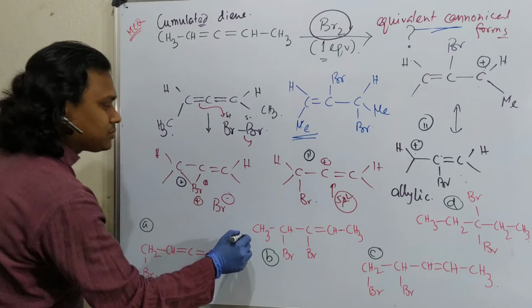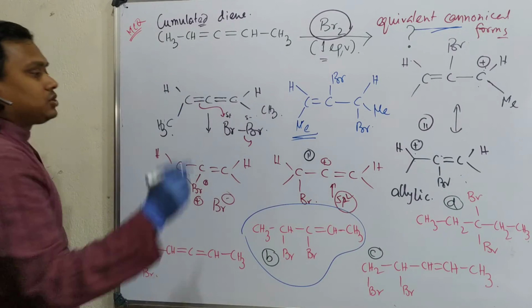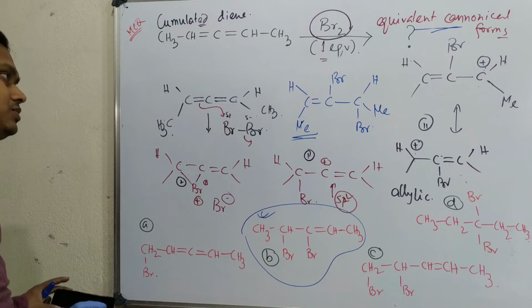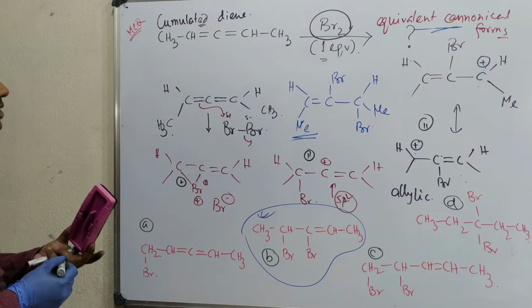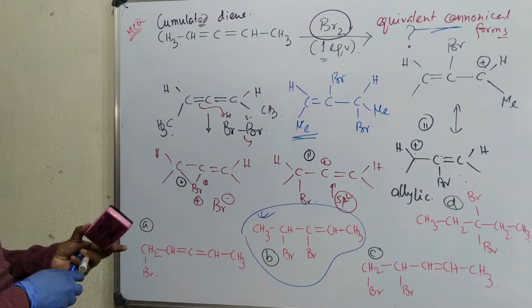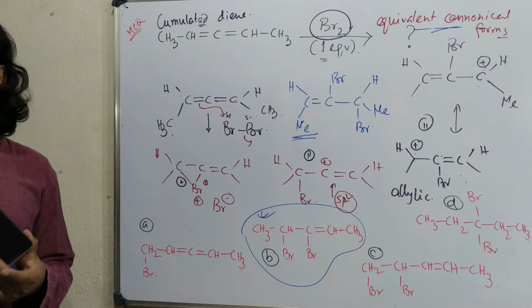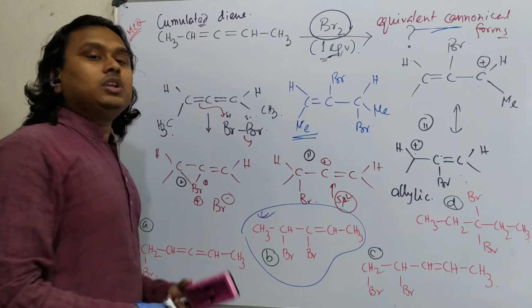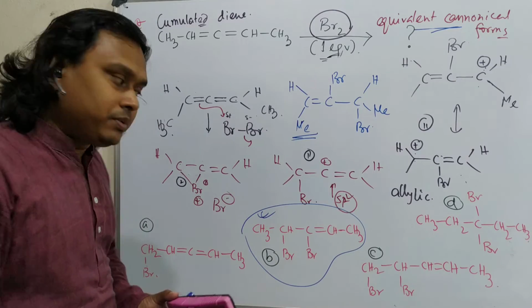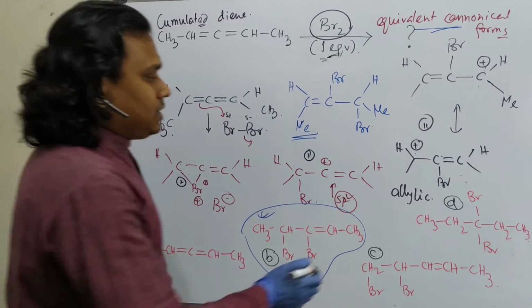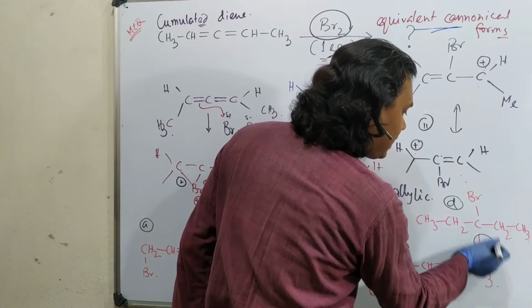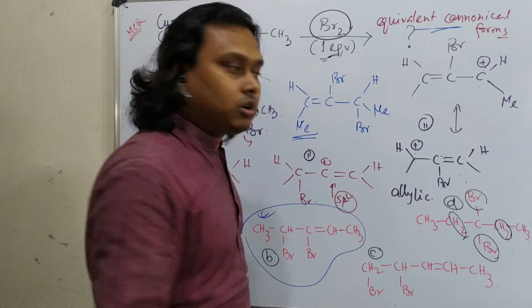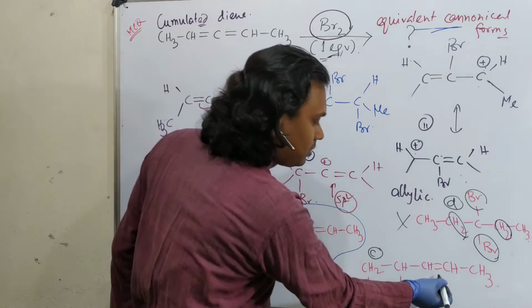So what is the answer of this problem? This. Okay. So this is the answer, B. Now the second question is, we have understood this thing, very good. Now why not the others? First of all, try to remember the conditions I have provided. Bromine, 1 equivalent. So only one double bond could be reacted. Here, see, bromine is attached, but where did the other two hydrogens come from? Not possible.